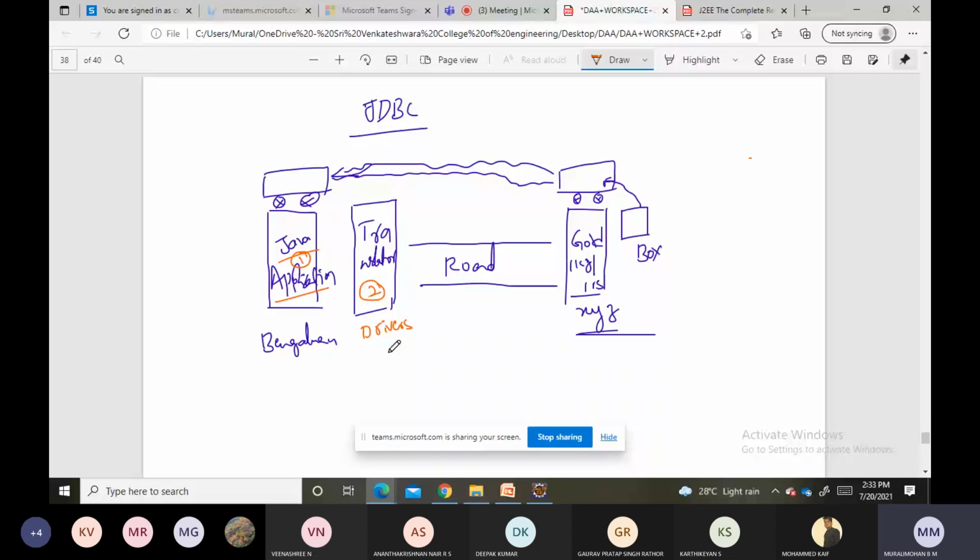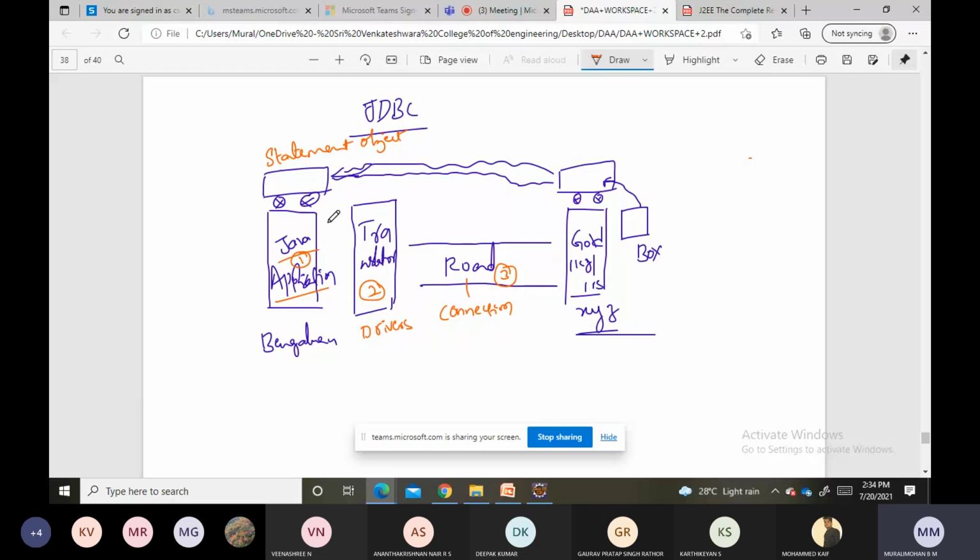Next, sir, you told us there is a road. What is this road? This road we will call a connection. Okay, connection is there, driver is there with us, and application is there. Then you told something called a vehicle. What is this vehicle? This vehicle is a statement object. What is the task of this statement object? Just to carry the SQL query from the Java application to the database.